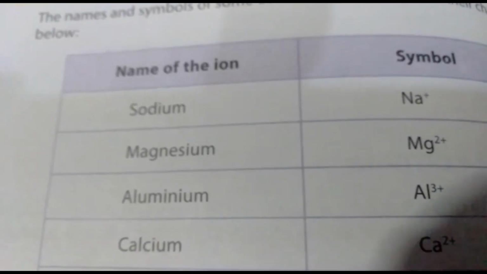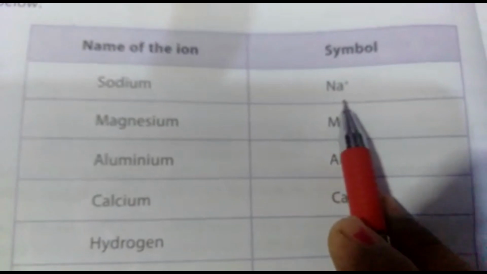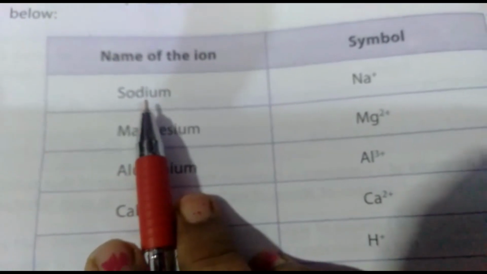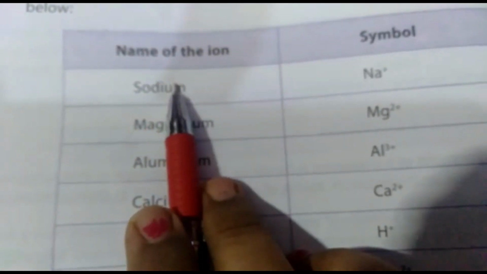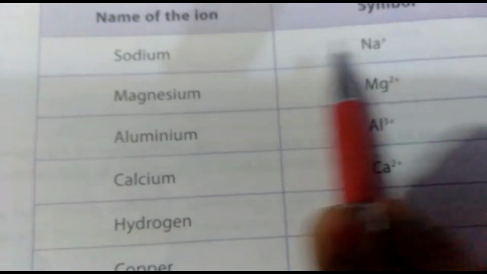Now students, I have told you that we have to learn the symbols along with the charges so that it becomes easier for you to write the formulas. So here are the names of the ions and symbols along with the charges.